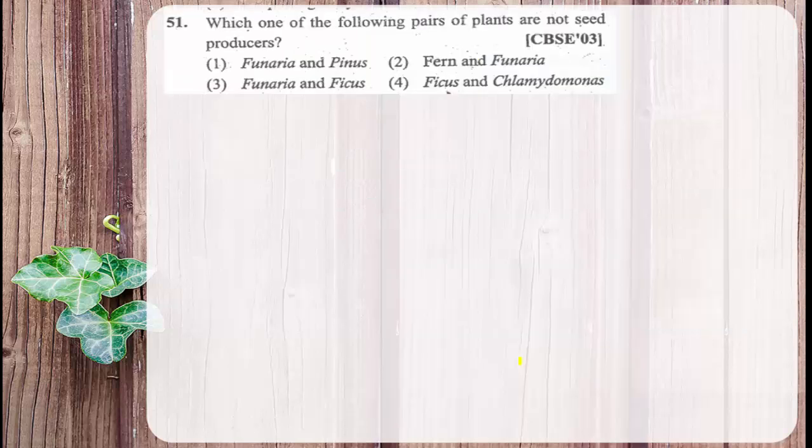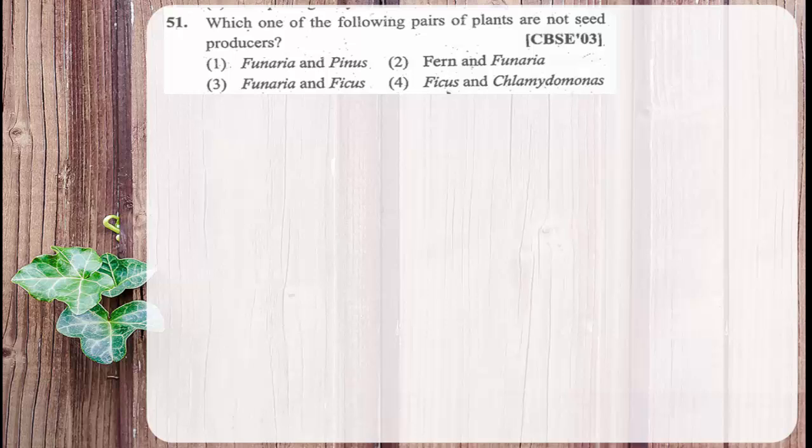Then, next question. Which one of the following pairs of plants are not seed producers? Very direct and simple question. Among the given options, which group of plants are not producing seeds? Funaria does not produce seed, but Pinus is a member of gymnosperm and it produces naked seeds.